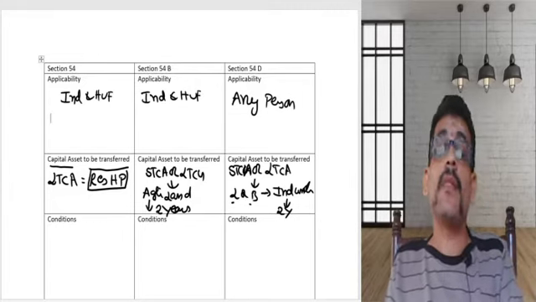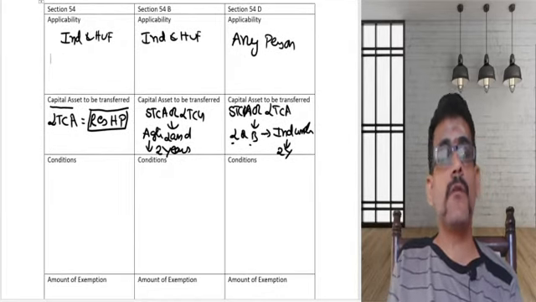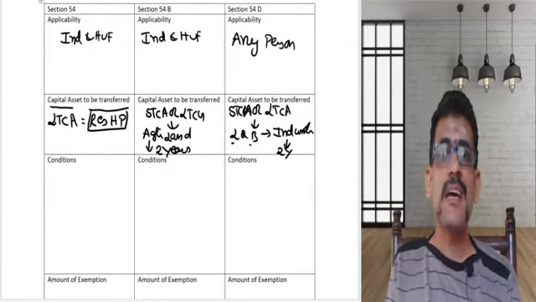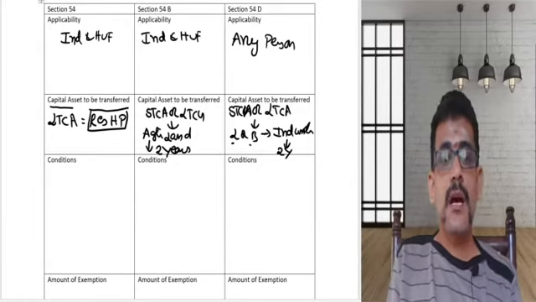Now, conditions. The most important part of 54, 54B, 54D is the compliance of the conditions. Here there are two conditions.